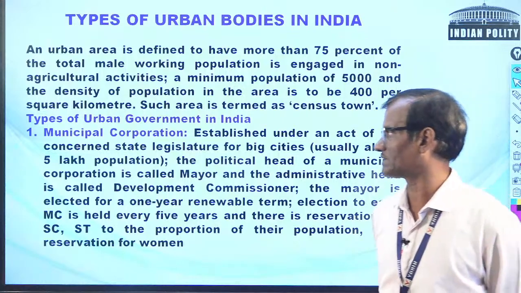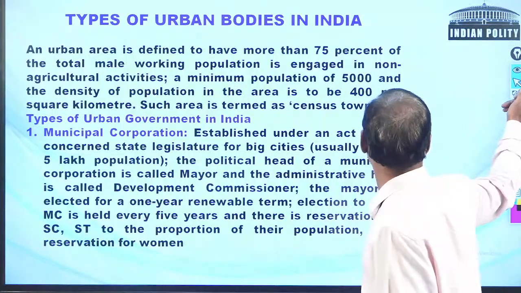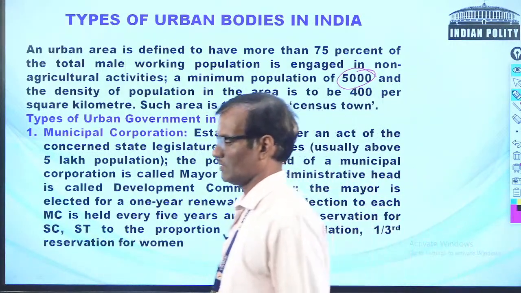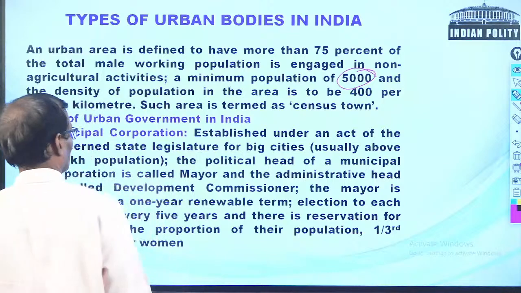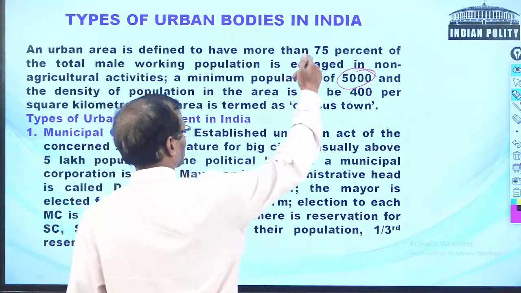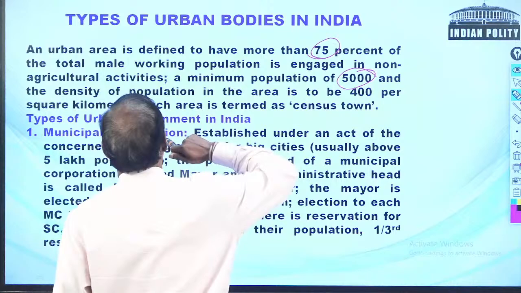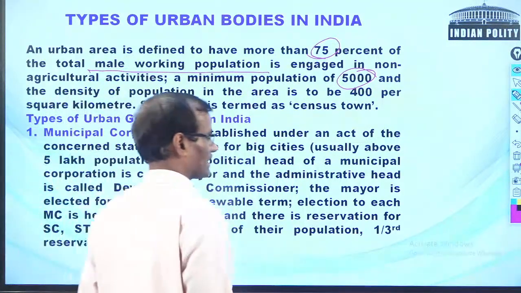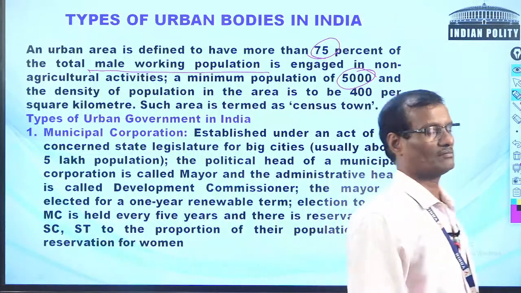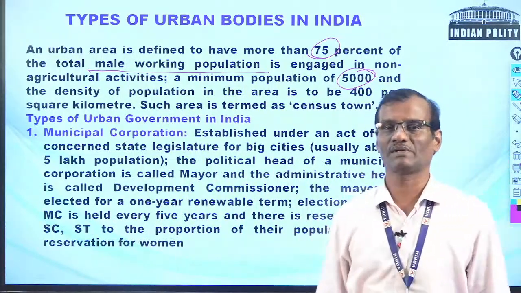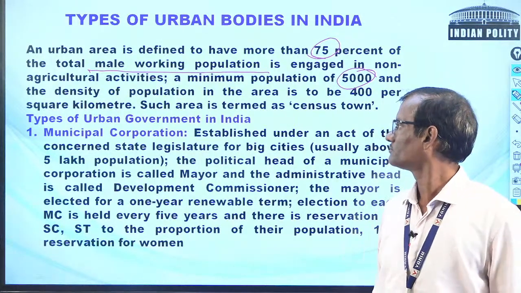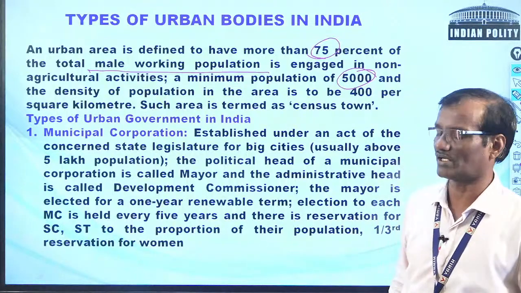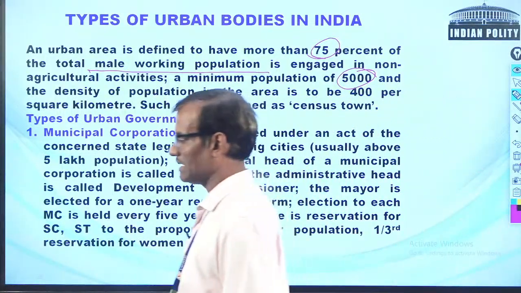there is a minimum population of 5,000. As you can see, it is written minimum population of 5,000, and about 75% of the male working population is engaged in non-agricultural activities, and the density of population is to be 400 in plain areas, 100 in hilly areas.